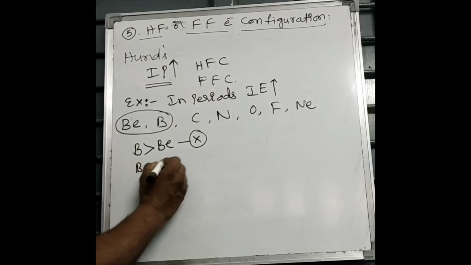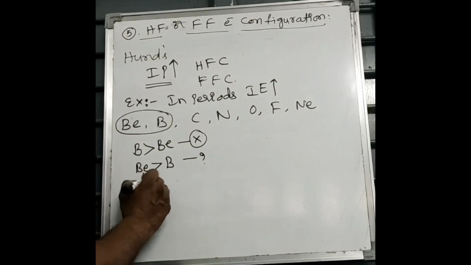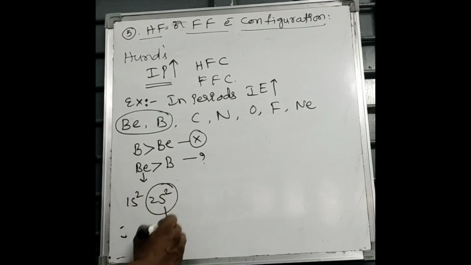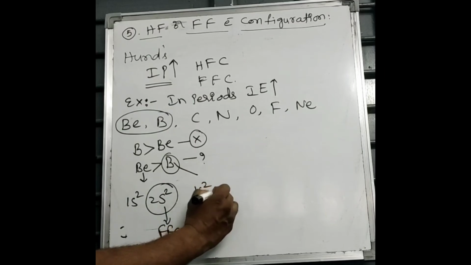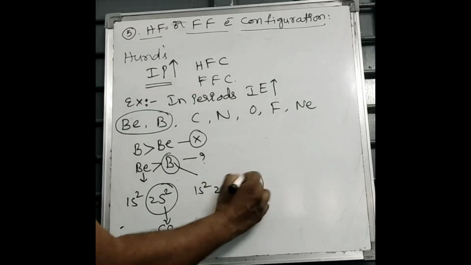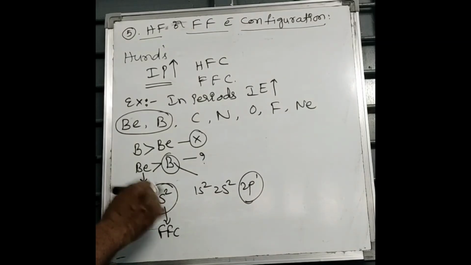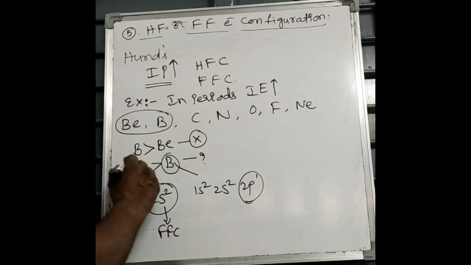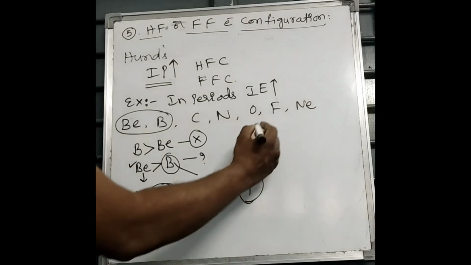Beryllium shows more ionization energy than boron. Why? See, in beryllium, electron configuration is 1s2, 2s2. It is full-filled configuration. But in boron, 2p1, it is neither full-filled nor half-filled. That's why more amount of energy is needed to remove electron from 2s orbital. Hence, beryllium has more ionization energy than that of boron.